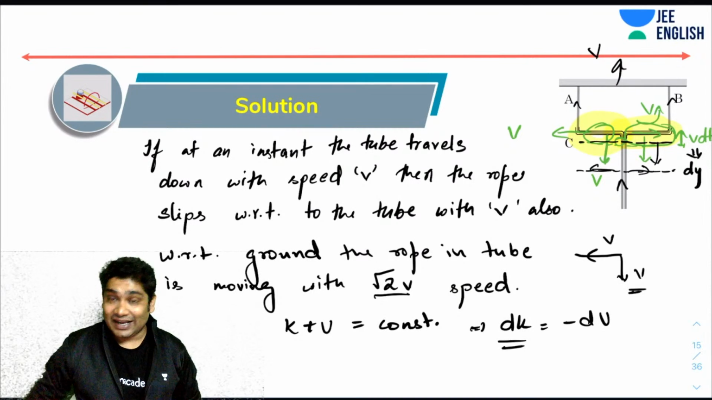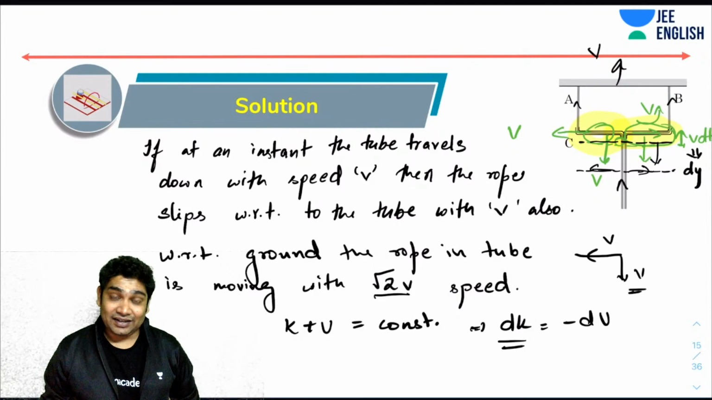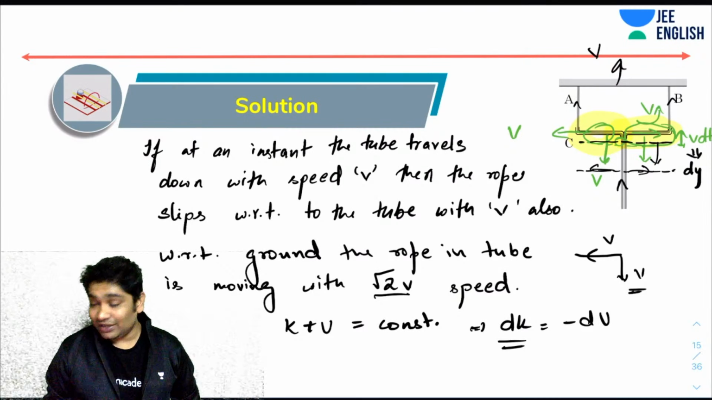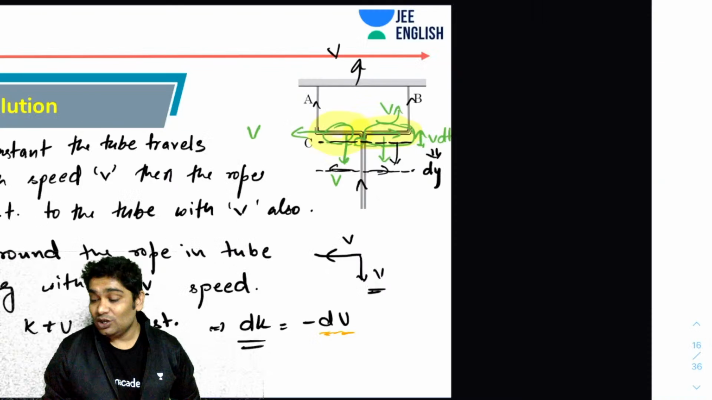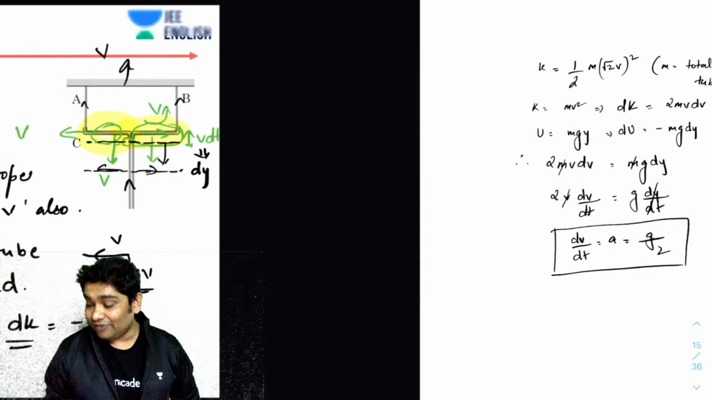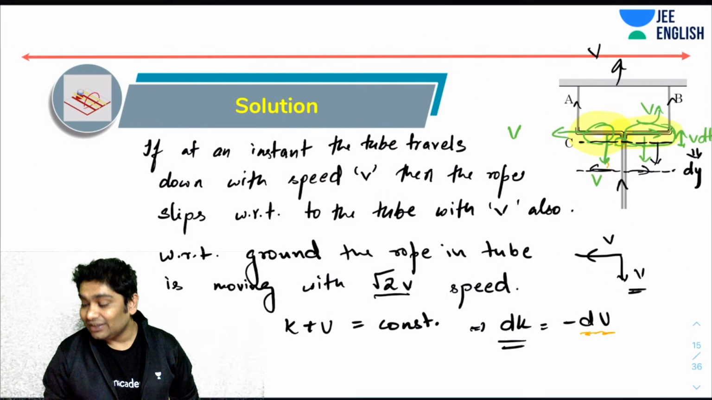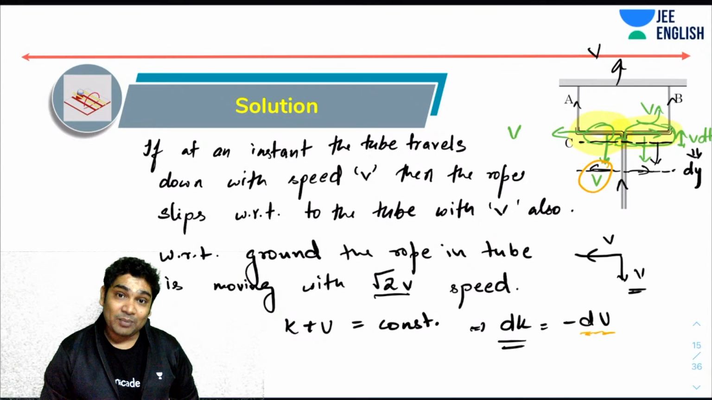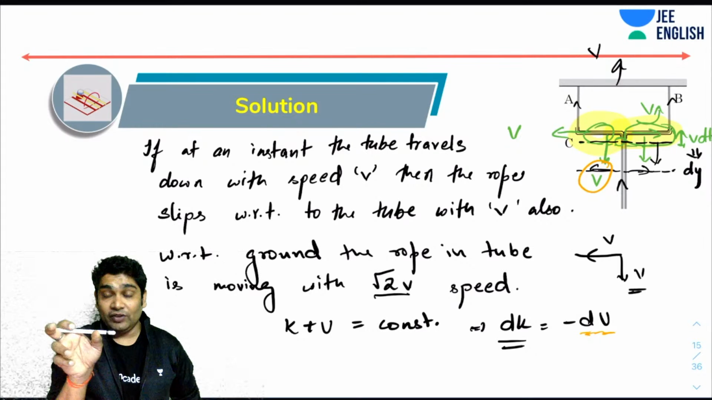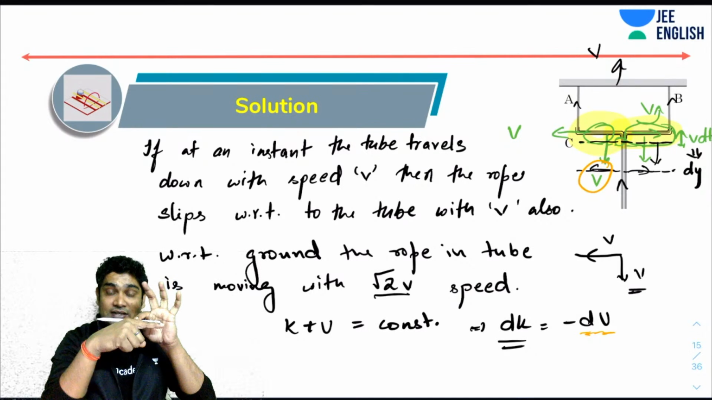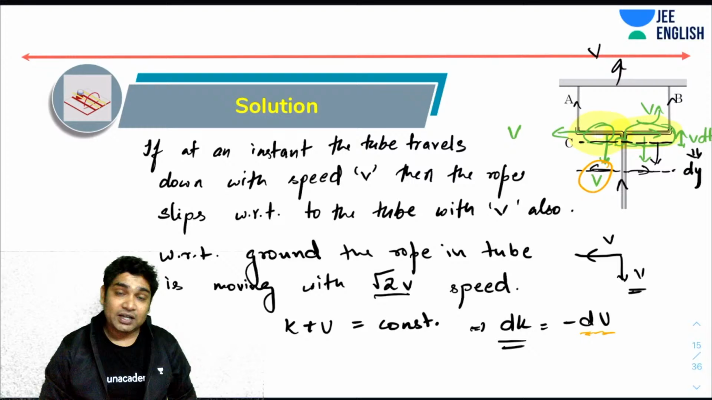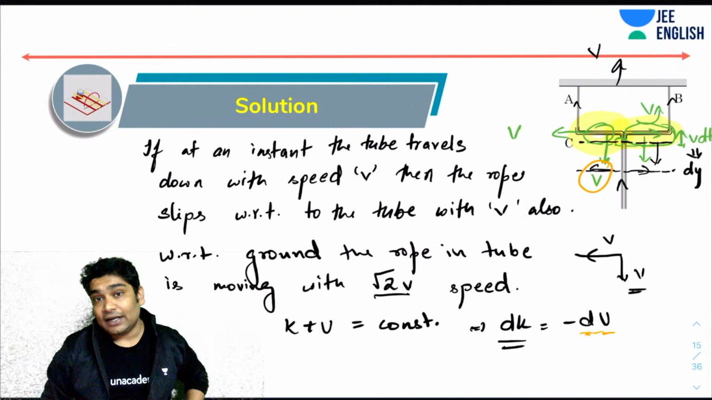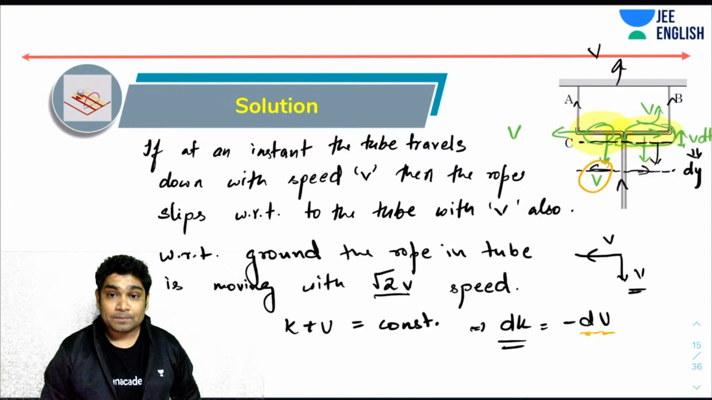From energy conservation, I can say that the increase in kinetic energy in some time dt would be equal to the decrease in the potential energy in that same time dt. Using that, I first figured that if the rod is moving with a velocity v, then the rope would be moving with a velocity of root 2 v. In the reference frame of the tube, the rope would be slipping with a speed v, and the tube itself is going down with the speed v. So in the ground frame, the rope is in fact moving with the speed of root 2 v.